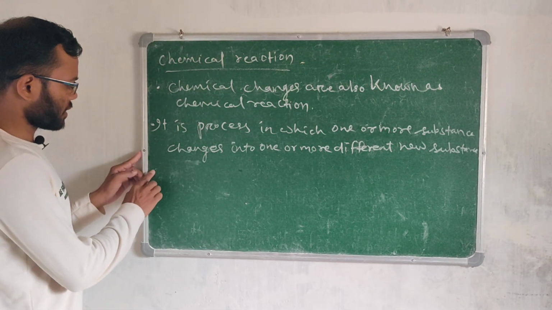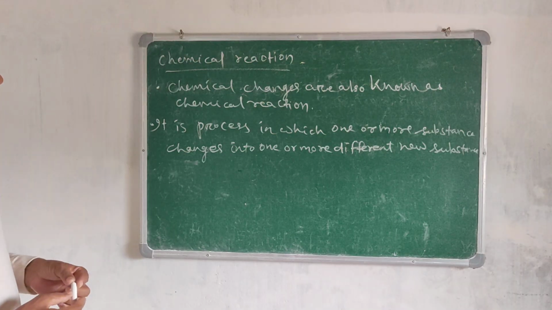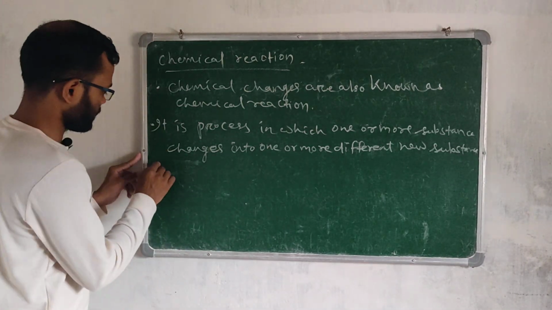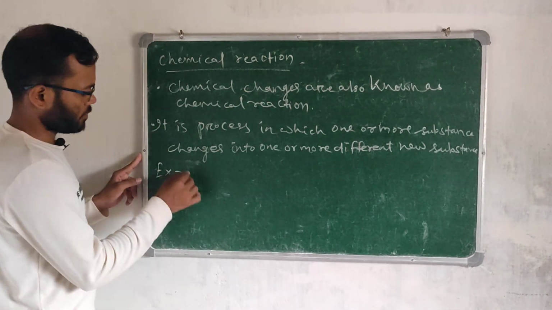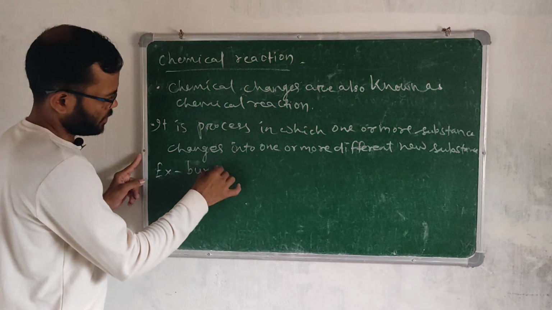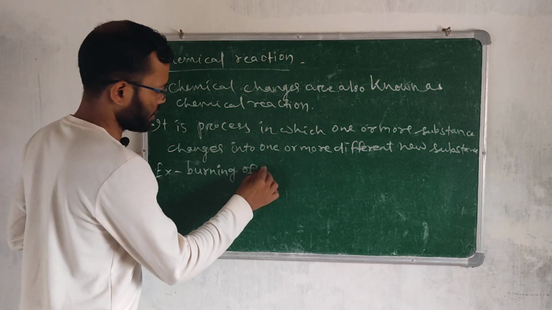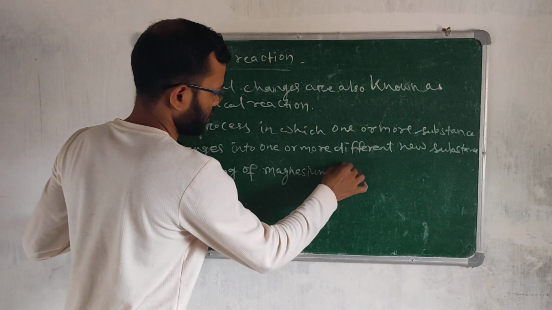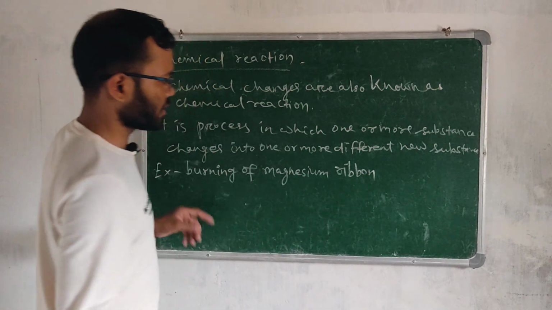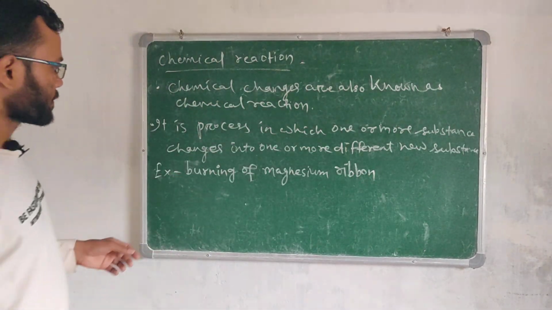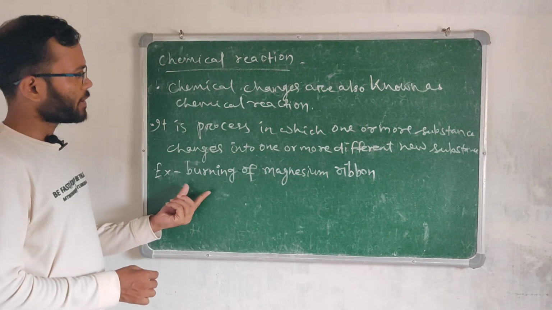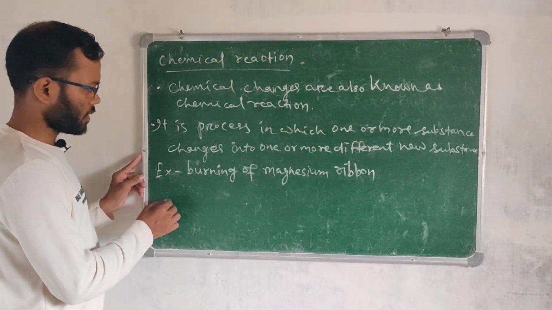So we can take one example here, then we will understand in a good way. Suppose we take the example of burning of magnesium ribbon. This example is also taken in your book.